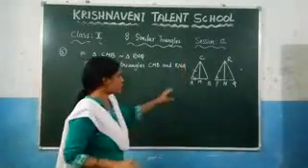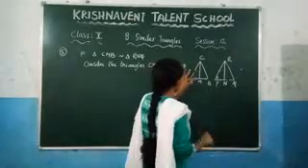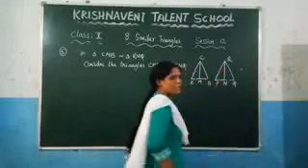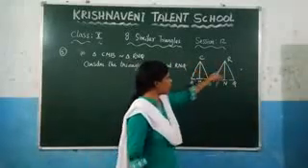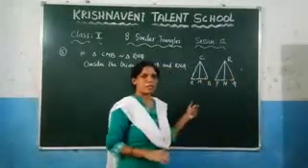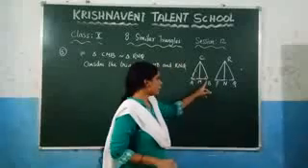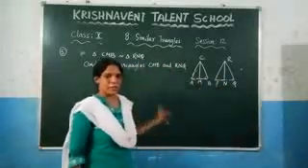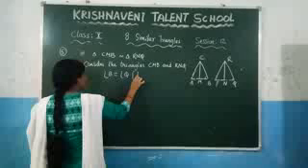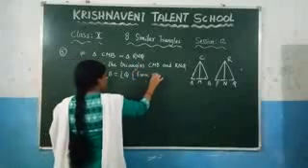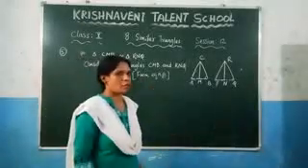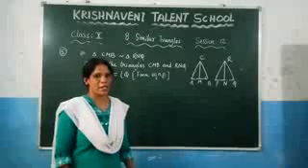So if you consider the triangles CMB and RMQ, you know that here angle B is equal to angle Q. Why? Because these two triangles are similar, so angle B is equal to angle Q. Why? Because from equation 1. So write it here, angle B is equal to angle Q from equation 1. Or you can write it here, since triangle ABC is similar to triangle PQR, by that condition, the corresponding angles are equal.